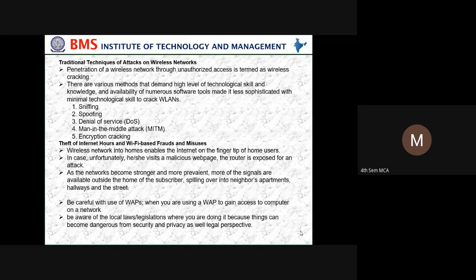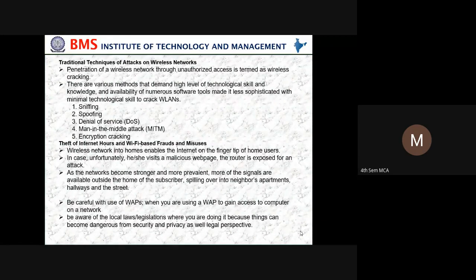There are various methods that demand a high level of technology skills and knowledge, but the availability of numerous software tools made it less sophisticated, needing minimal knowledge and skill to crack either a WAN or LAN. Sniffing tools are available, spoofing tools are available, denial of service is available, man in the middle attack is also available, and then encryption cracking. These are what they traditionally used.